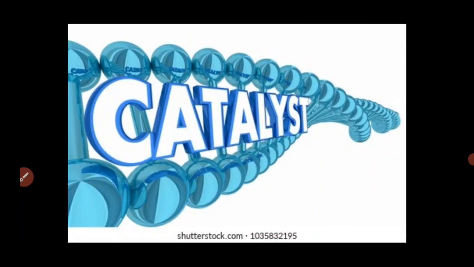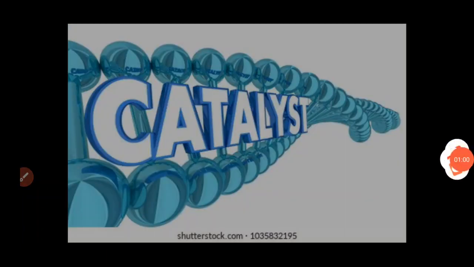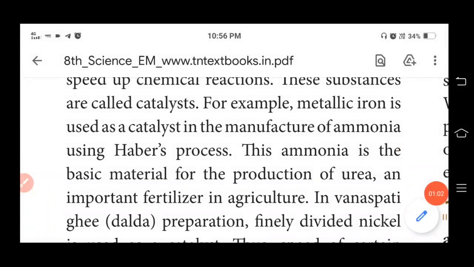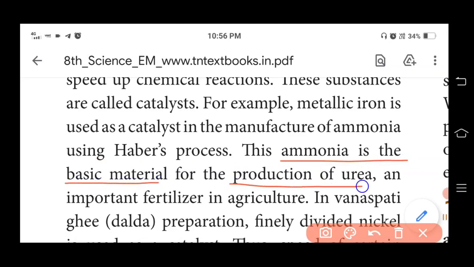For example, metallic iron is used as a catalyst in the manufacture of ammonia using the Haber process. This ammonia is the basic material for the production of urea, an important fertilizer in agriculture.